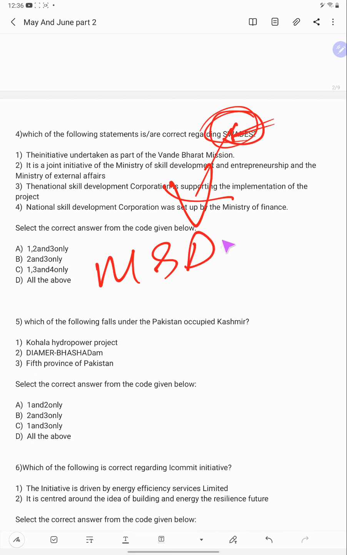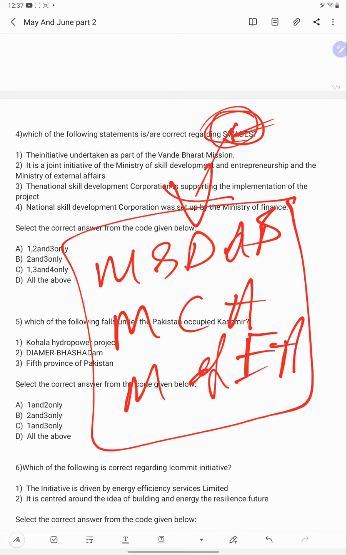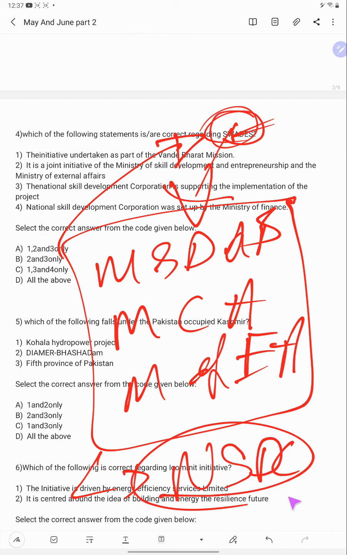Ministry of Skill Development and Entrepreneurship, Ministry of Civil Aviation, and Ministry of External Affairs. These three ministries collaborated and launched this Swadesh. This will be implemented by whom? National Skill Development Corporation.